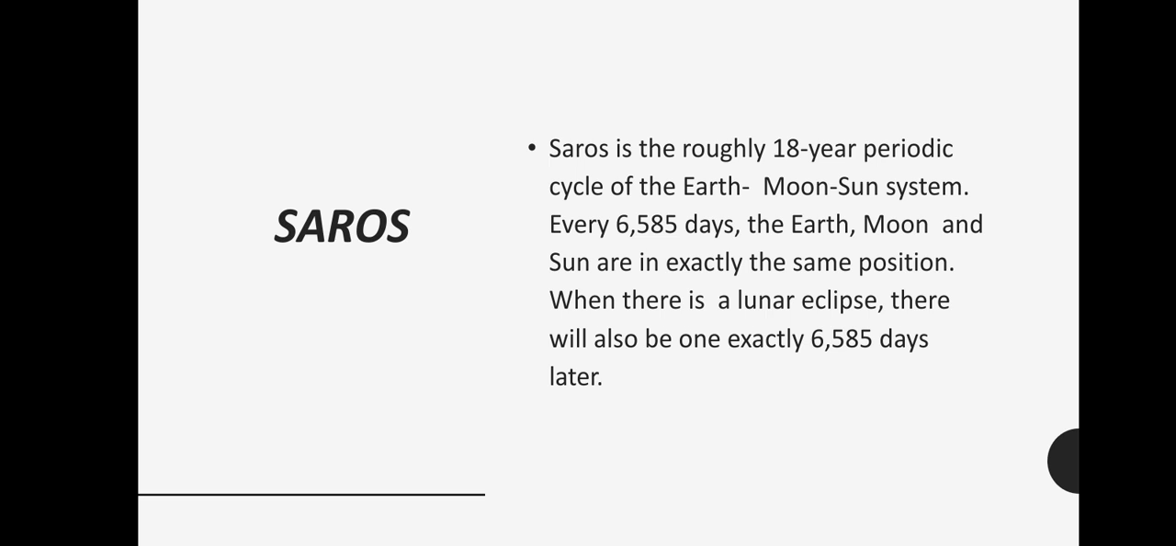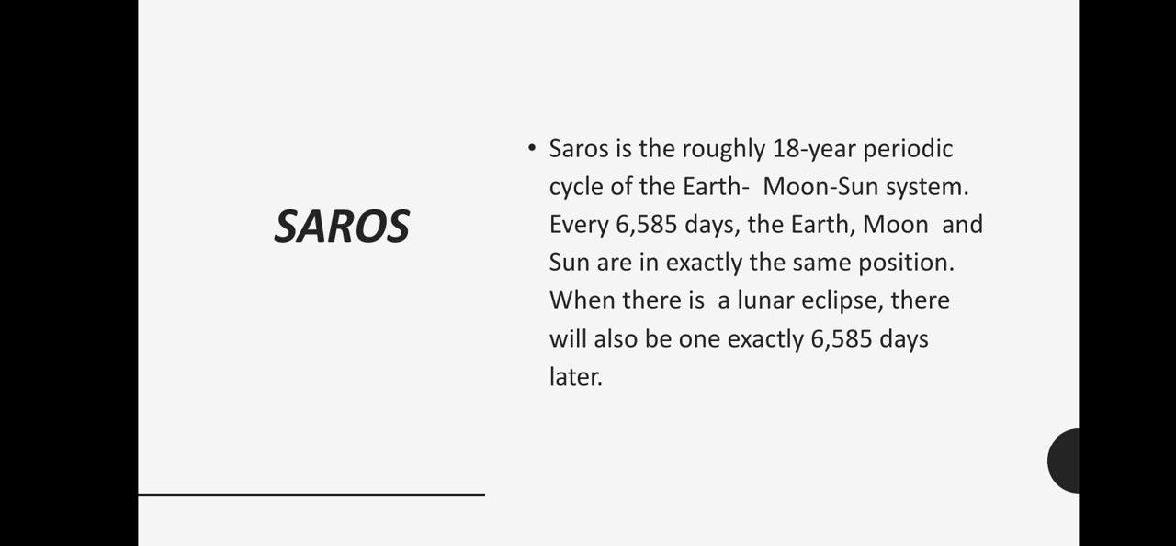Saros is the roughly 18 year period cycle of the Earth, moon and sun system. So every 6,585 days, the Earth, moon and sun are in exactly the same position. So when the Earth, moon and sun are in the same position, it is called Saros, and it happens every 6,585 days, exactly after 18 years.